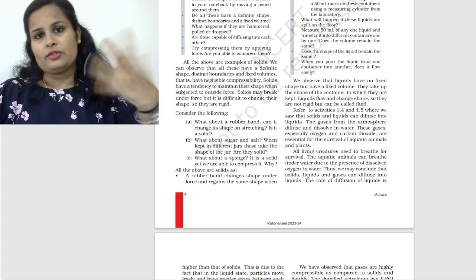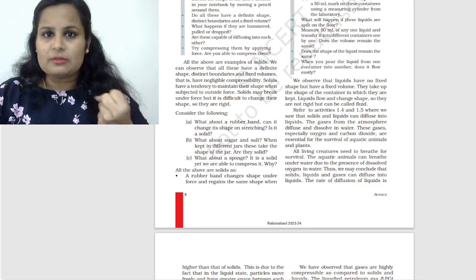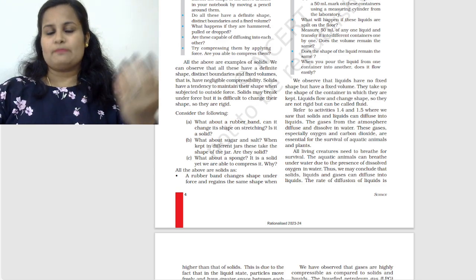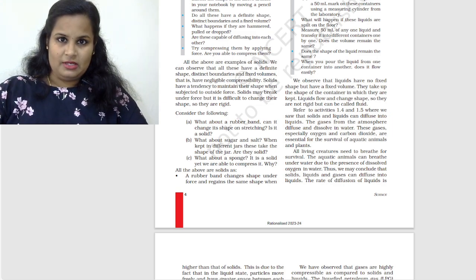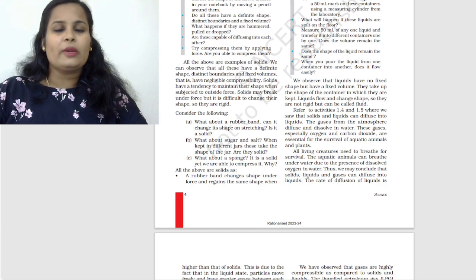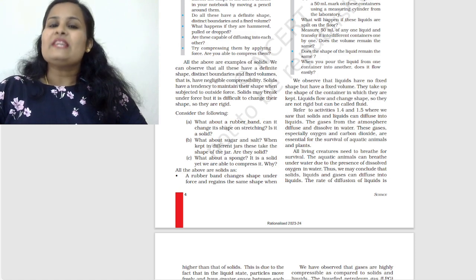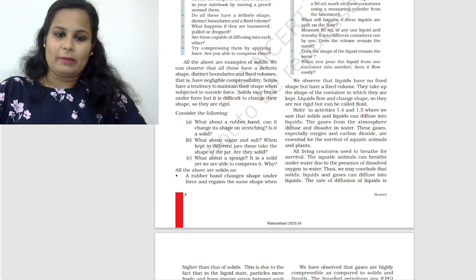In the case of a sponge, when we try to compress it, it easily compresses. It reduces its volume, right? As mentioned above, we have learned that solids are basically not compressible. So is the sponge going to be an exceptional case? Think about it, okay? All right. So all the above are basically solids only. Let's check the reasons one by one.